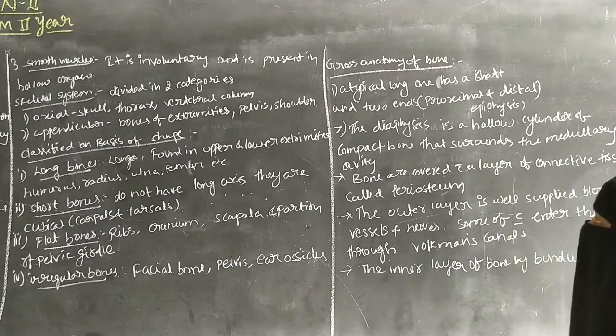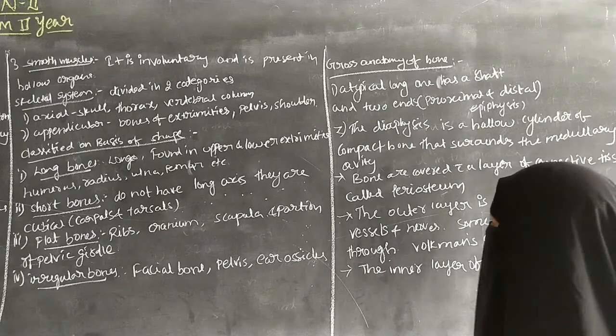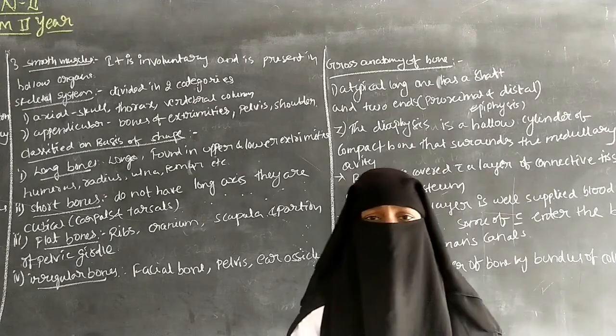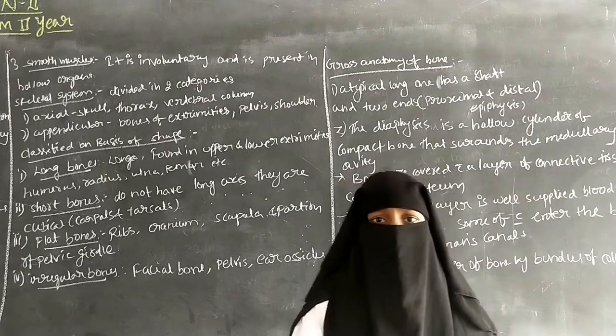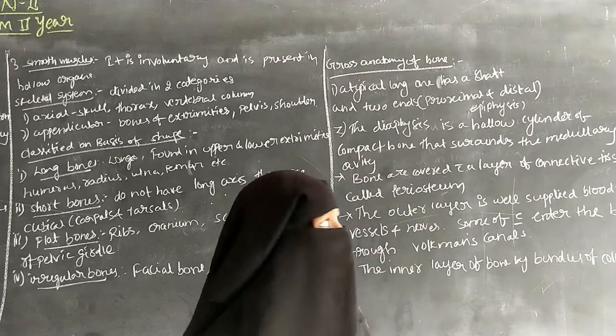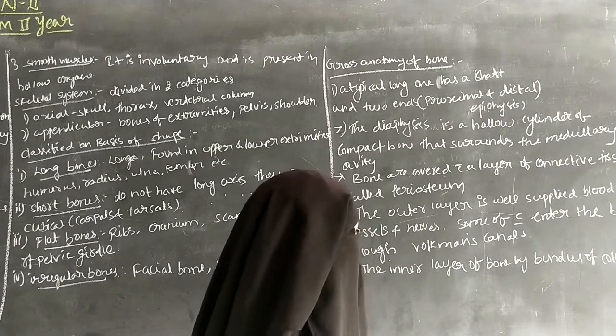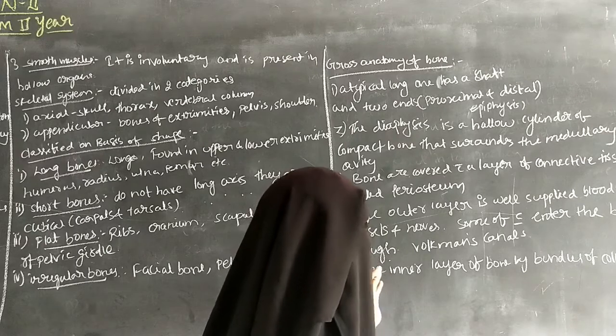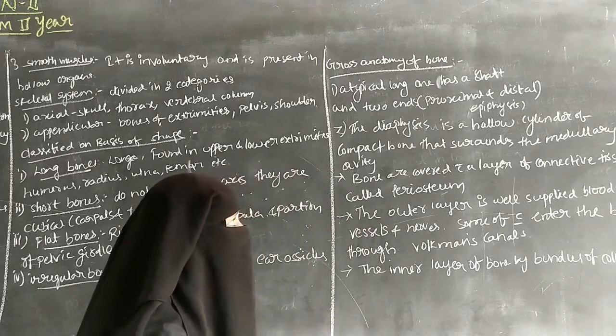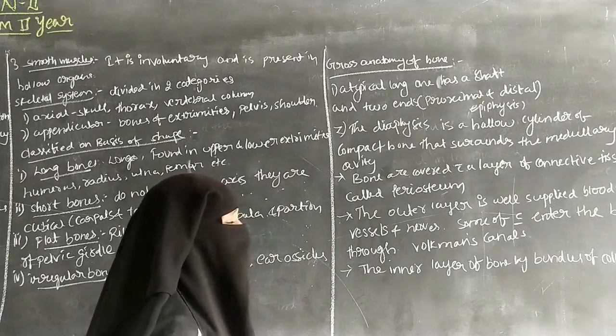A typical long bone has a shaft and two ends. The shaft is long and narrow, also called the diaphysis, and the ends are the epiphysis. The diaphysis is a hollow cylinder of compact bone that surrounds the medullary cavity.